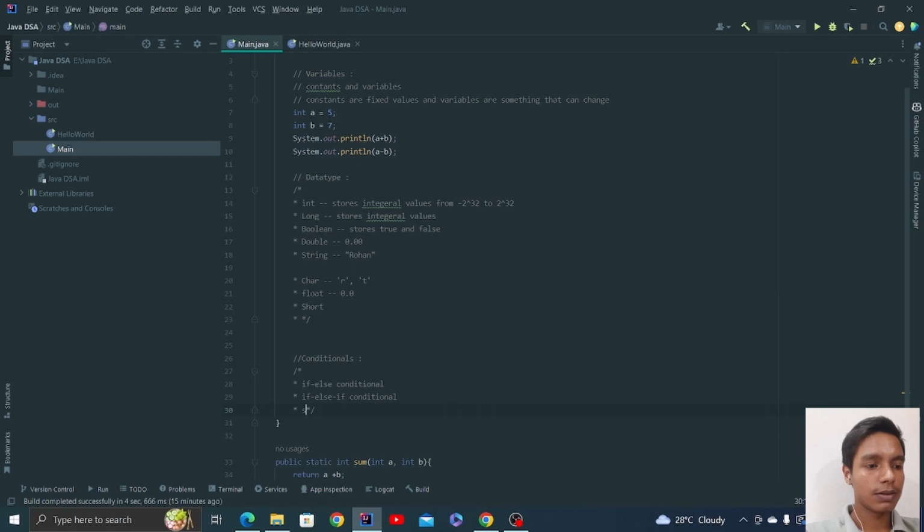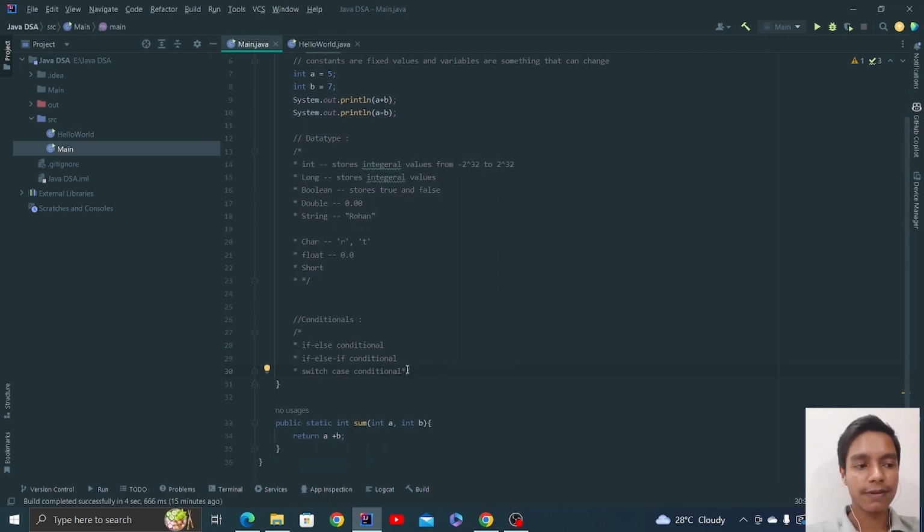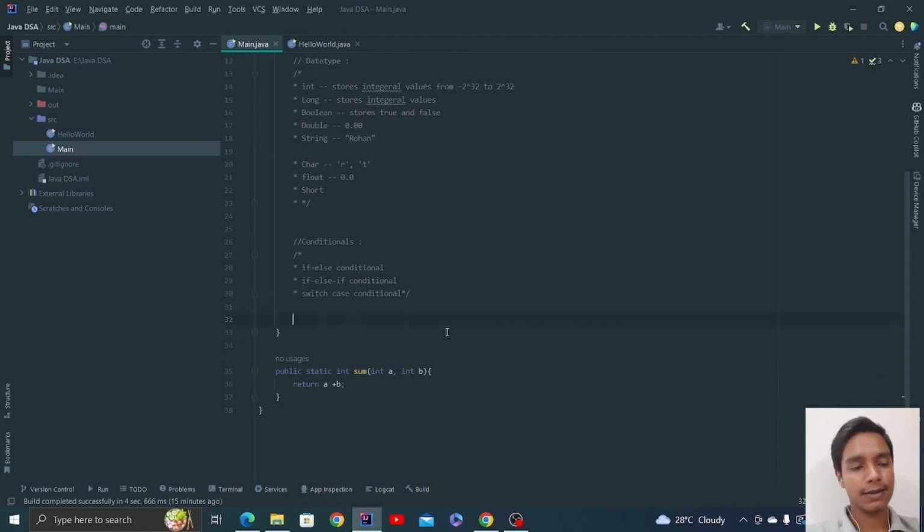Then there is switch case conditional. Cool. If else, and then switch case. Now let me show you the syntax of these conditionals, and then we will move on to the next part, that is loops.